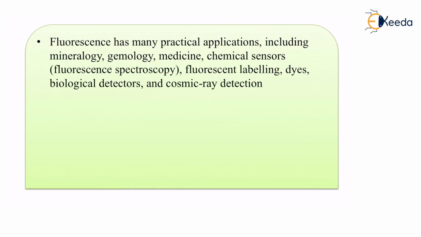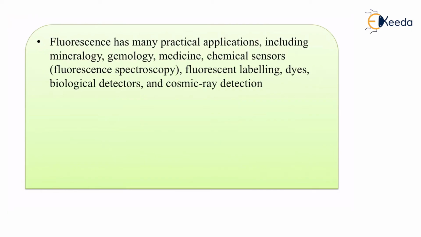Fluorescence has many practical applications including mineralogy, gemology, medicine, chemical sensors, fluorescent labelings, dyes, biological detectors, cosmic rays, etc. So the fluorescent materials have many uses.